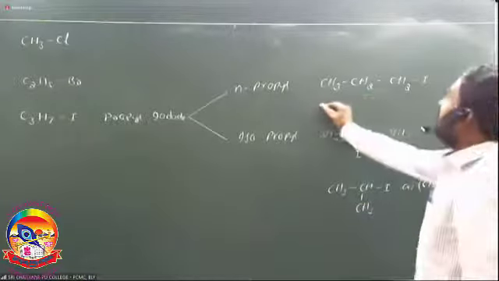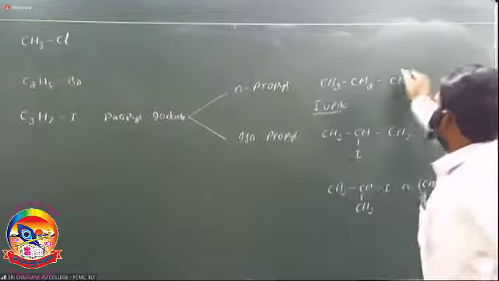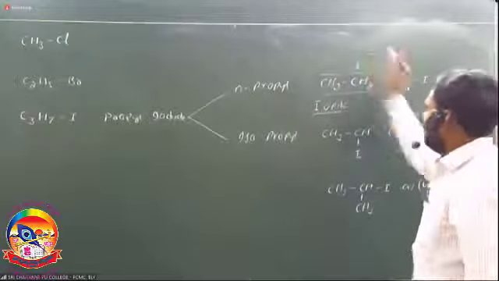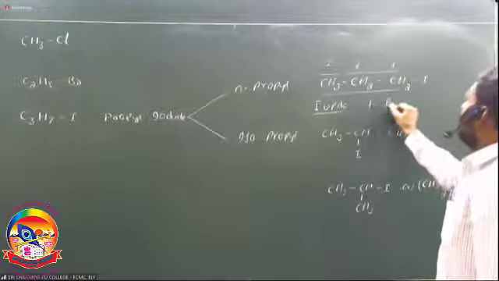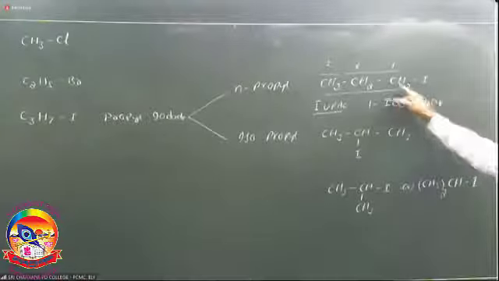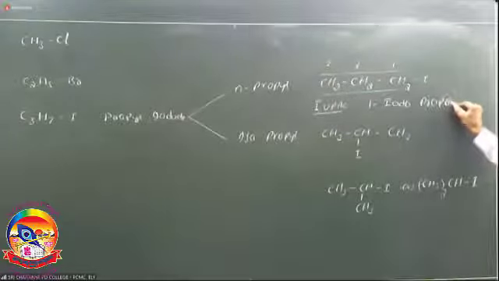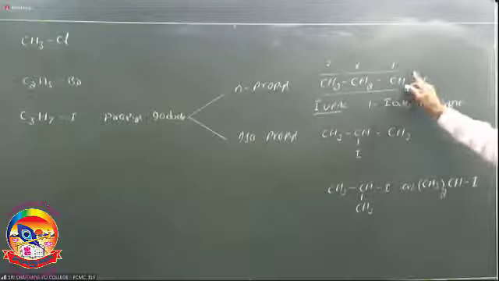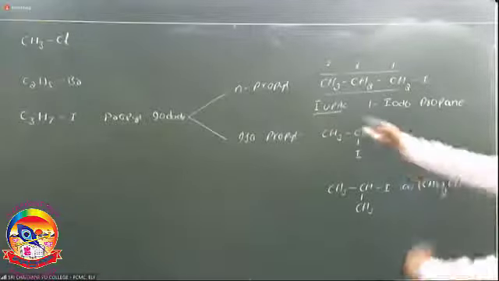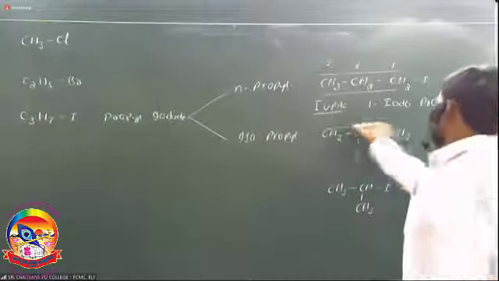What is the IUPAC name of N-propyl iodide? Consider the longest chain. Iodine is attached to the first carbon, so it is called 1-iodo. Next, write the root word. Root word is prop because it contains three carbons, with single bonds, so it is called propane. 1-iodopropane. So the common name is N-propyl iodide, and the IUPAC name is 1-iodopropane.